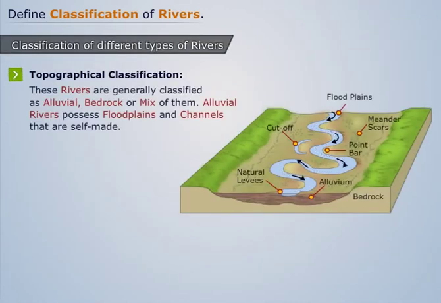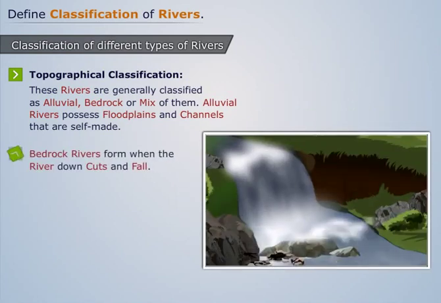Topographical classification. These rivers are generally classified as alluvial, bedrock, or a mix of them. Alluvial rivers possess floodplains and channels that are self-made. Bedrock rivers form when the river down cuts and falls.